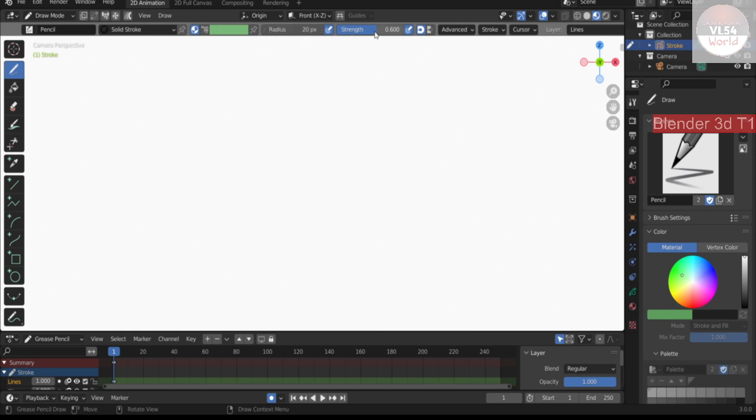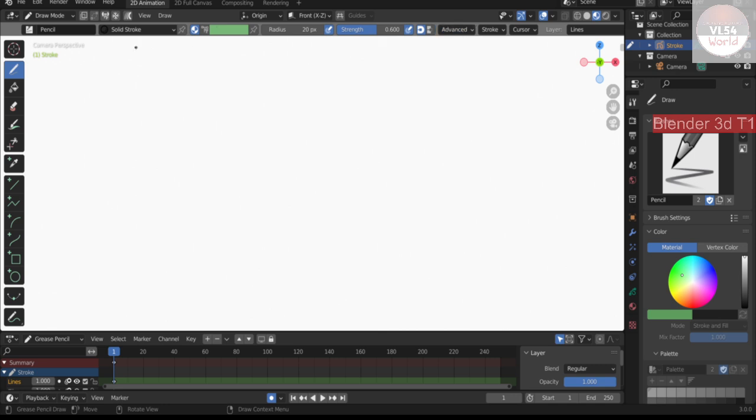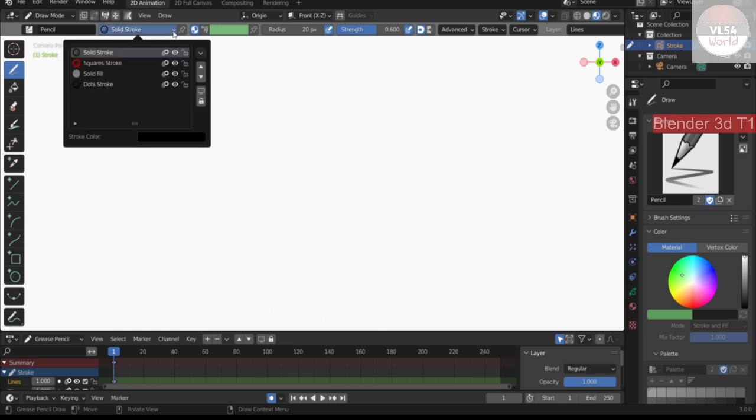Now to complete this one, this is stroke, radius, print, fonts, and that's it. I have to try to add a solid stroke and square stroke. But I think a solid stroke is better. And there's a dot stroke. So what is the difference between solid stroke, square stroke, and dot stroke?